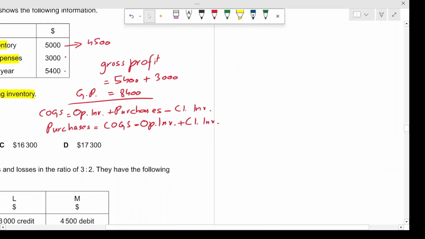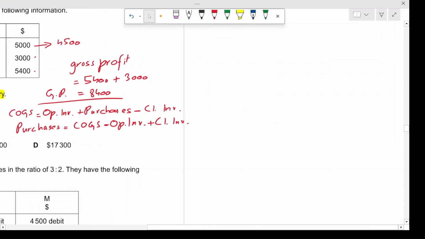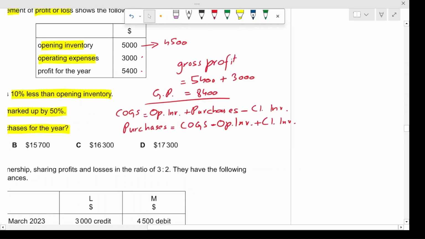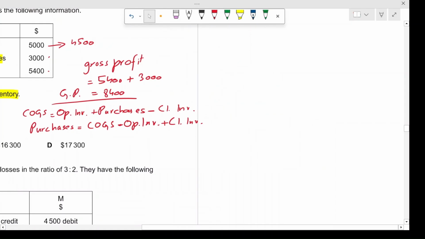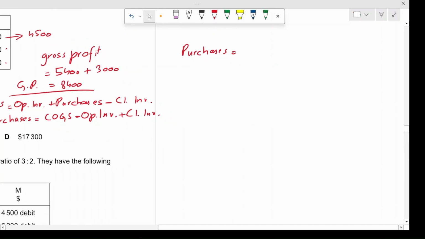So there's less space here. We're just going to move to the right hand side. So this would be the cost of goods sold. In this case, it can be found out easily. So it would be purchases equals to, so the gross profit, this was $8,400, right?